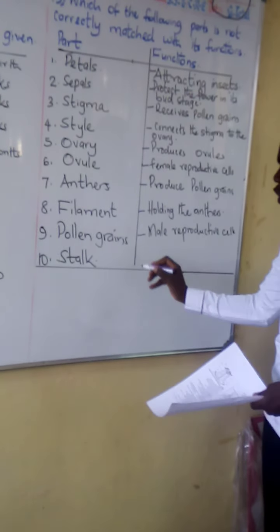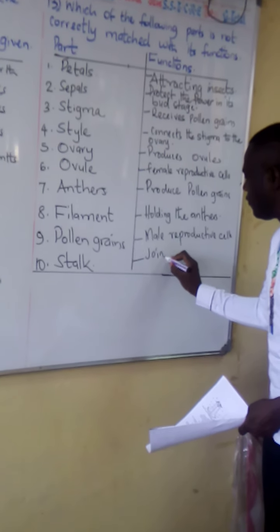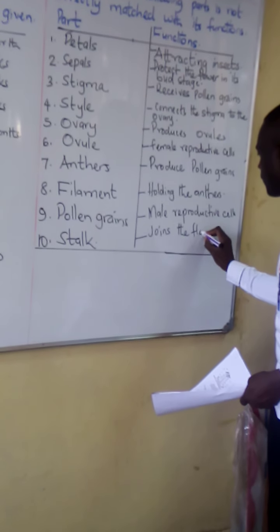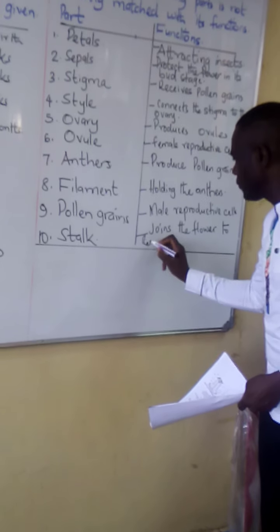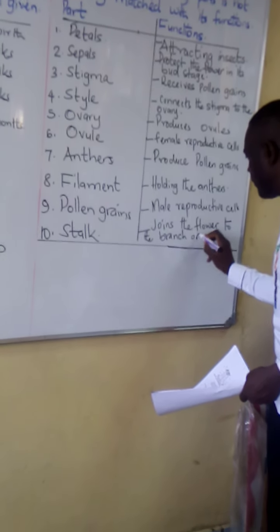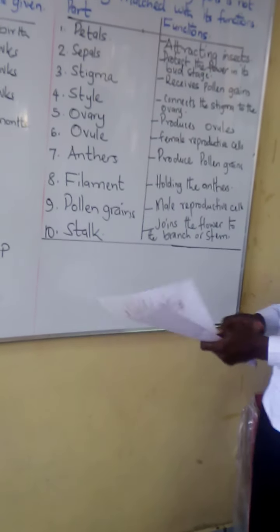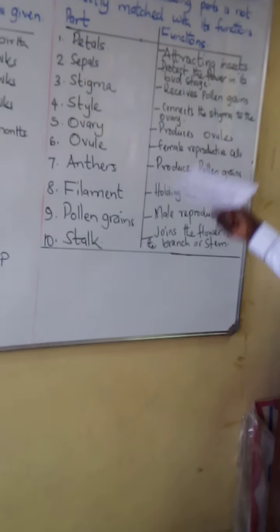Then the flower stalk joins the flower to the branch or stem. Those are the functions of the external parts of a flower, and you can see them there.